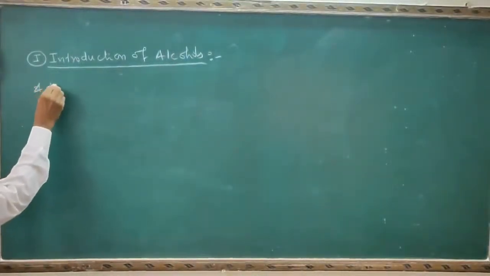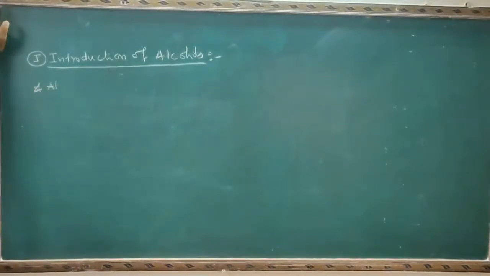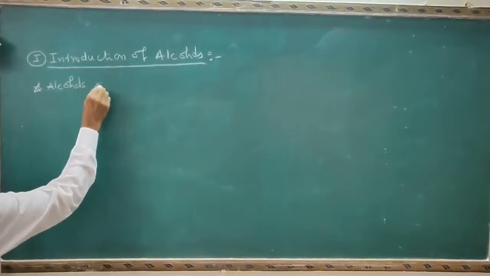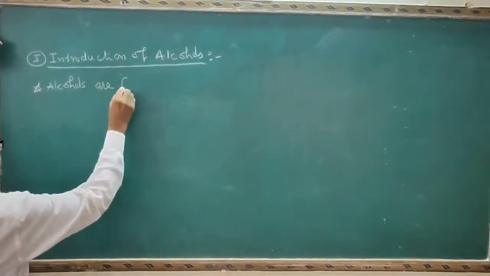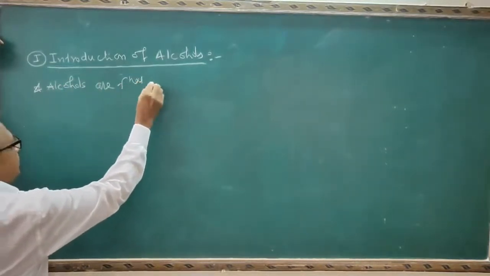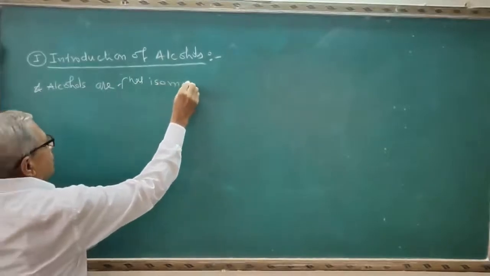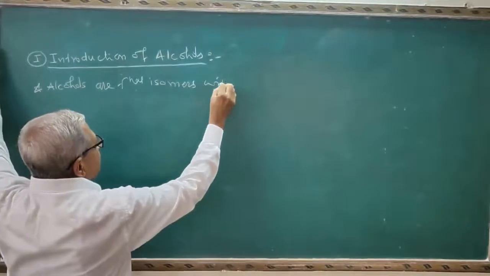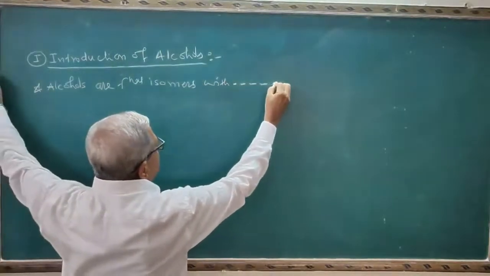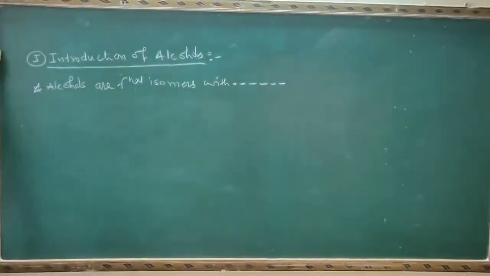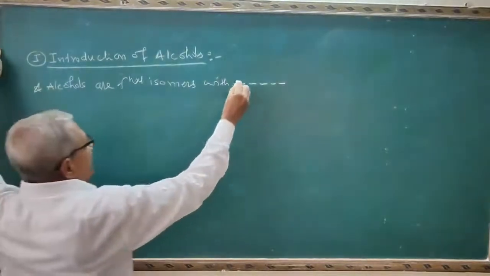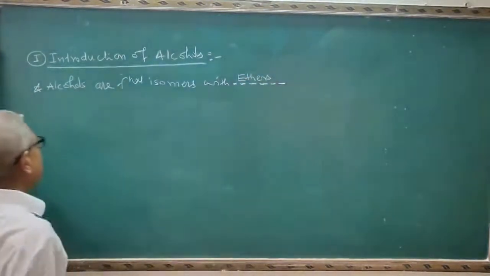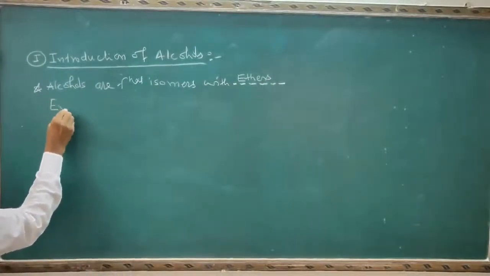This question is very important. It is based on isomerism. Alcohols are functional isomers with dash dash. This is the point here. And see here, this answer is ethers. I will explain with the example here.